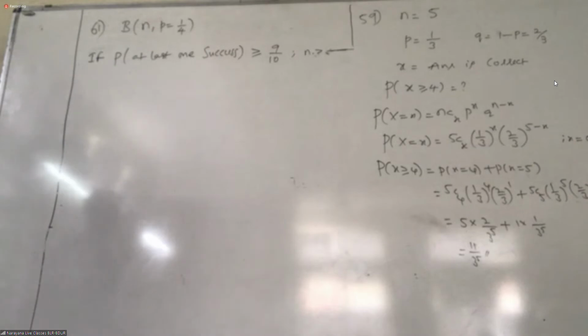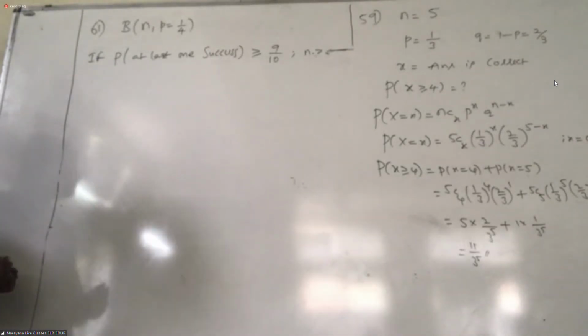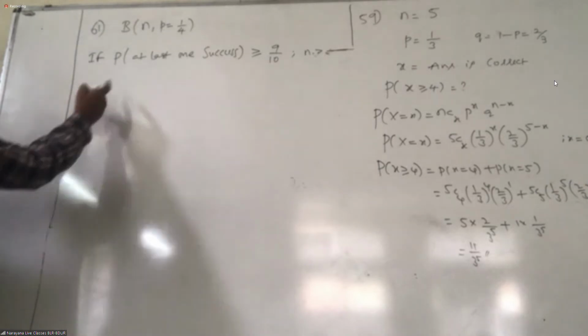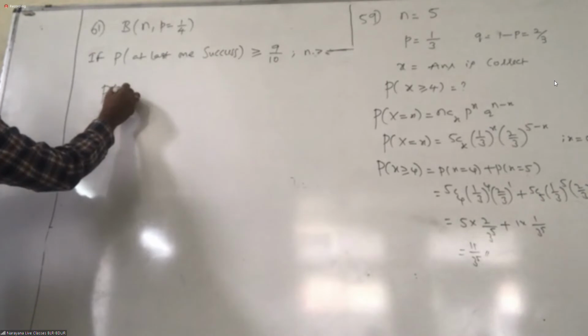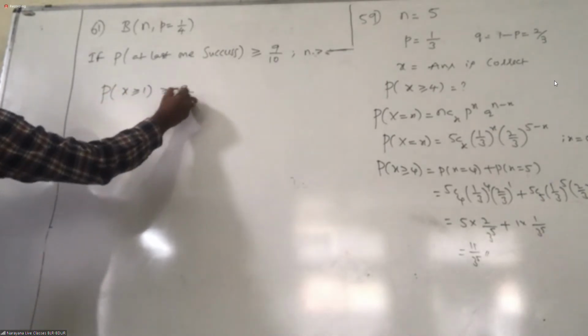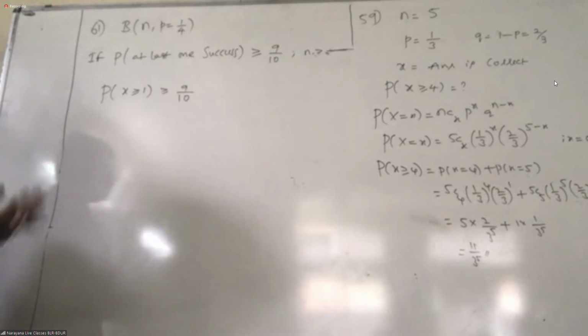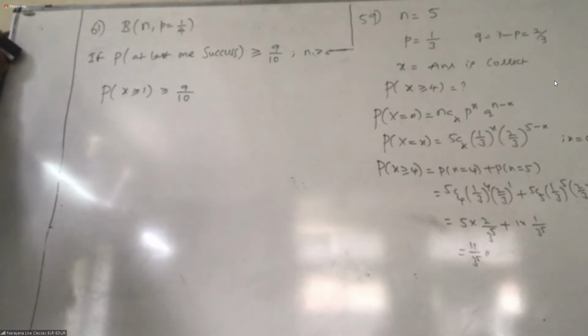Students, observe: probability of at least one success, X greater than or equal to 1, is greater than or equal to 9/10. That's what is given in the question.